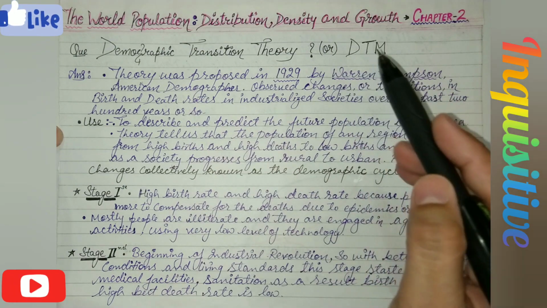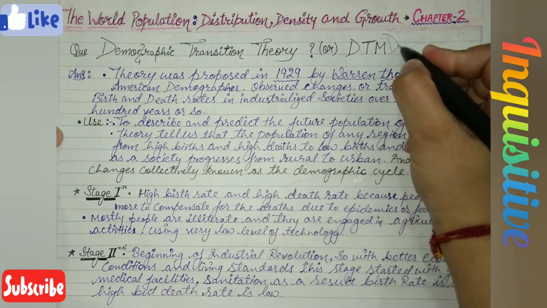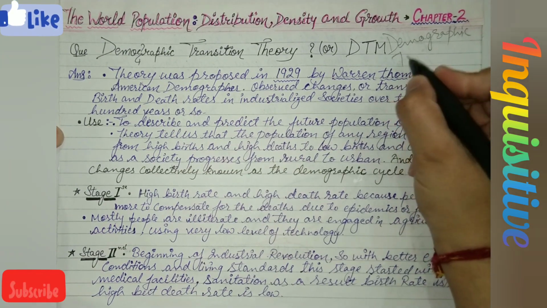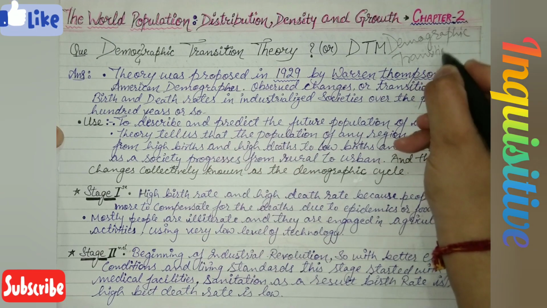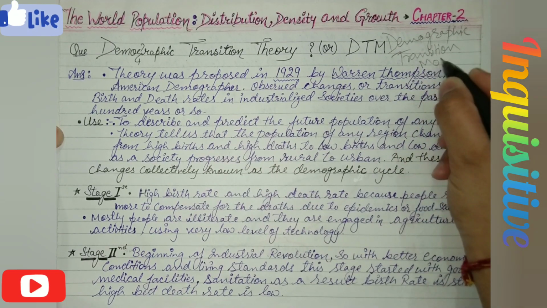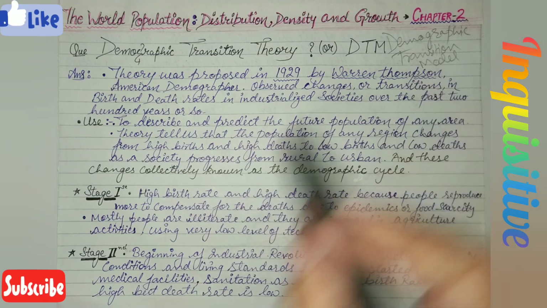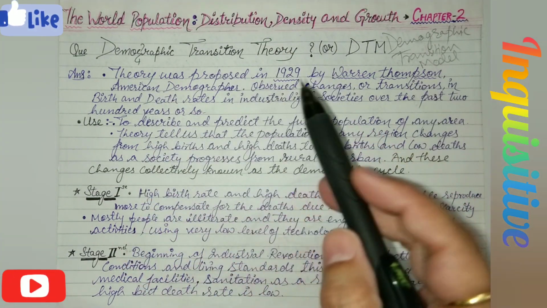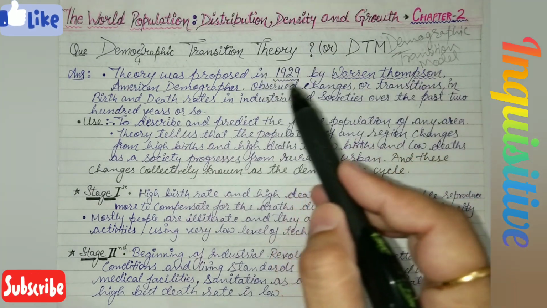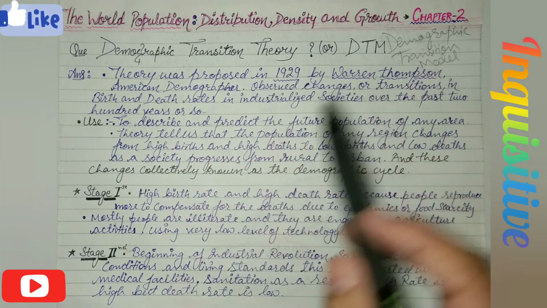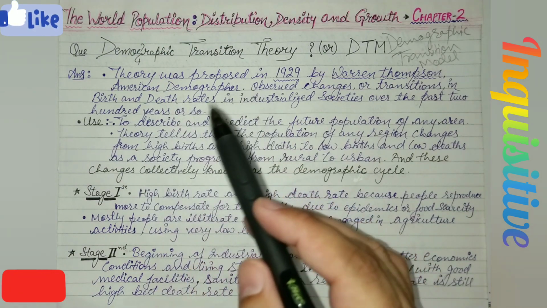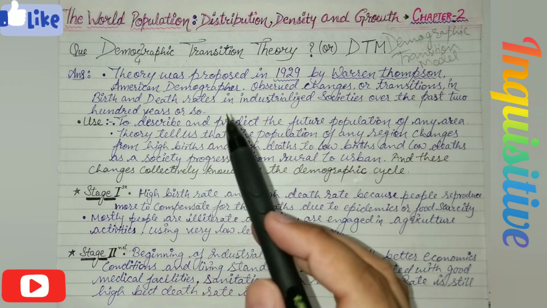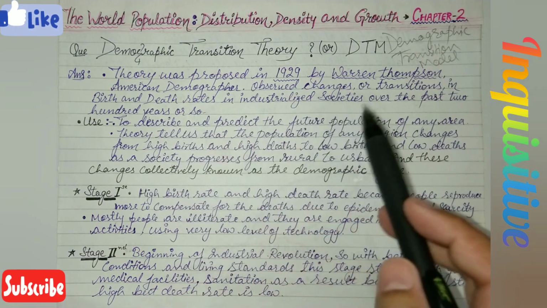Now what is DTM over here? DTM is demographic transition model. So the answer is, this demographic transition theory was proposed by Warren Thompson in the year 1929, and he was an American demographer. Actually, he observed the changes and transition in the birth rate and death rate in industrialized society over the past